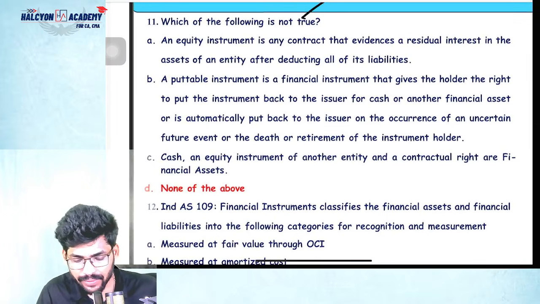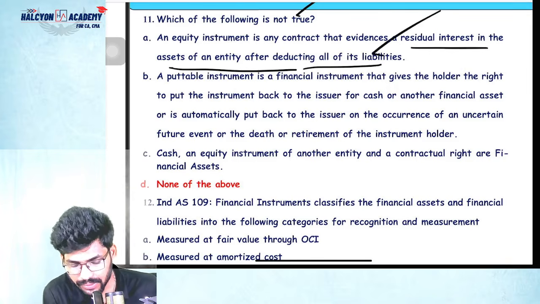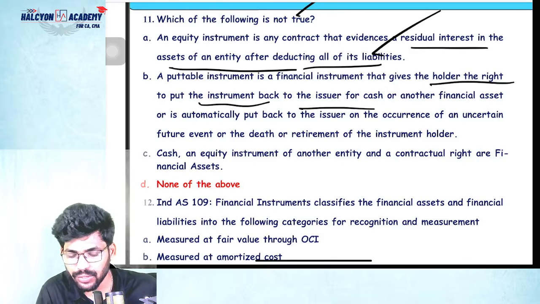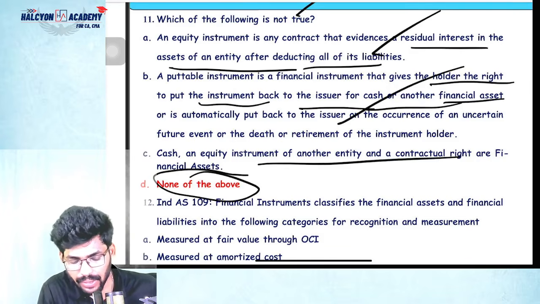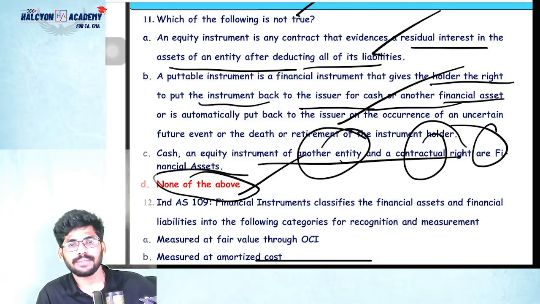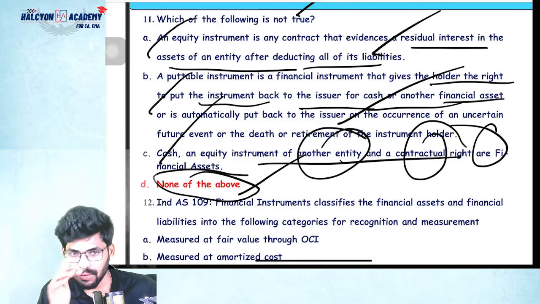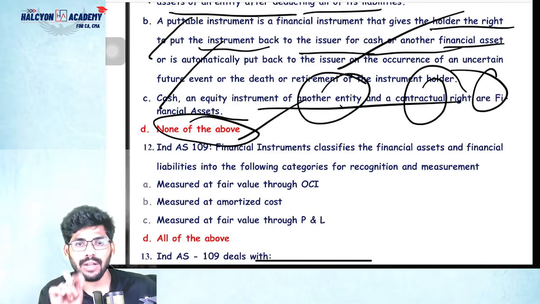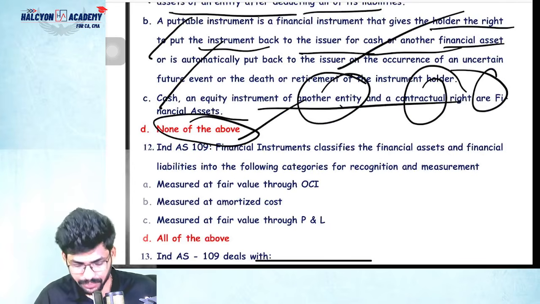Don't worry. Next, which is not true. Equity instrument is evidence of residual interest in the assets of an entity after deduction of all its liabilities. Yes, that's okay. Putable instrument is a financial instrument that gives the holder the right to put the instrument back to the issuer for cash. Yes, this is the same. This is also okay, and none of the above. Cash, equity instrument of another entity, contractual right, or financial assets. So please read this, guys. Sometimes they will ask for theory also. I have given it in my Telegram channel. Please go through that, the theory questions I have given. Please must read that. That's it.